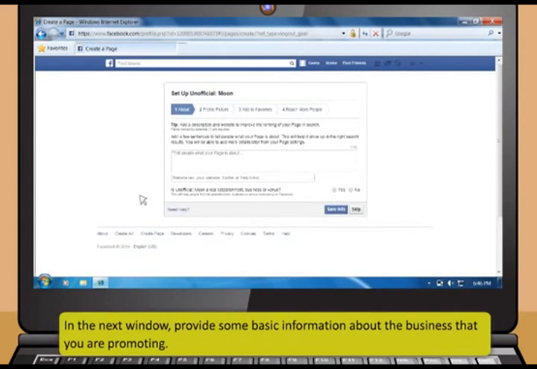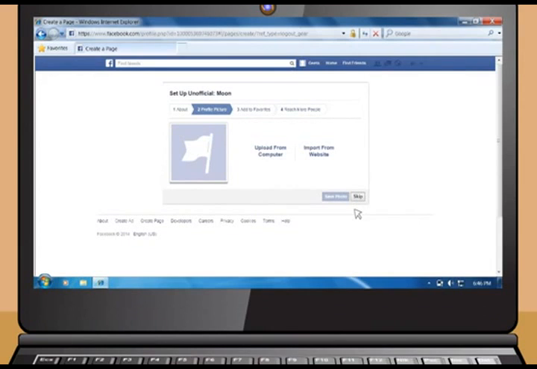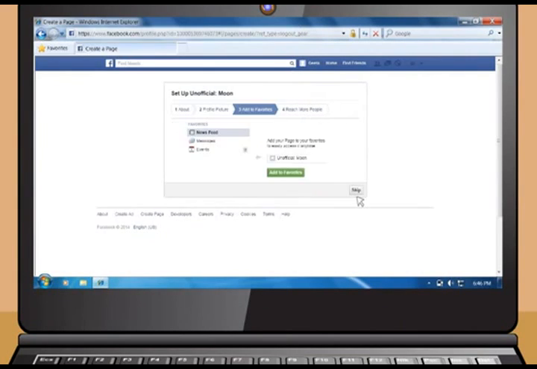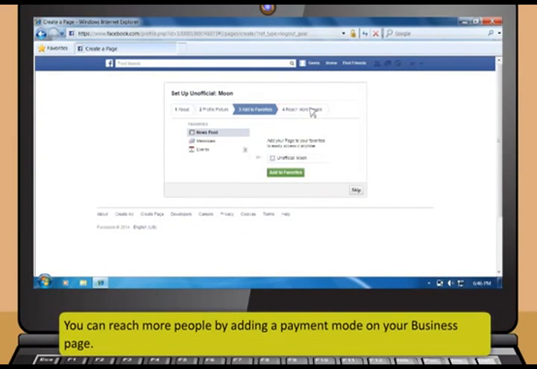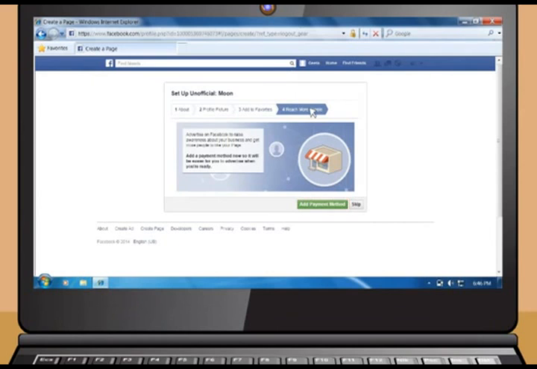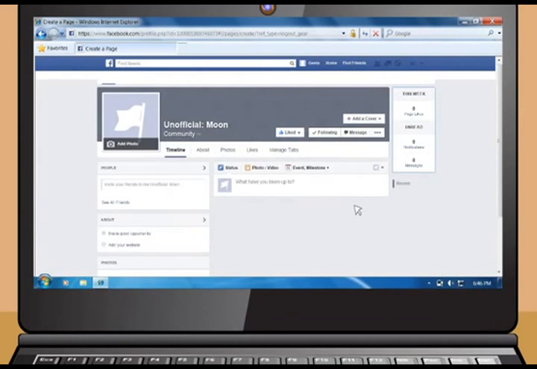In the next window, you need to fill in all the details about your business. You will have to provide some basic information about the business that you are promoting. To add a profile picture to your page, you may either upload a file available on your computer or import it from your website. You can add the page to your favorites list. You can reach more people by adding a payment mode on your business page. If you do not wish to add any payment method, you can skip this step. Your business page has been created and will appear like this.